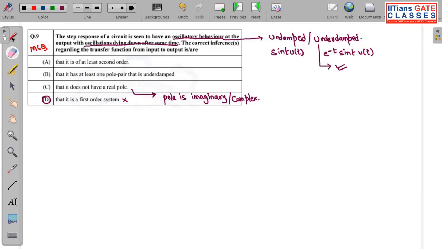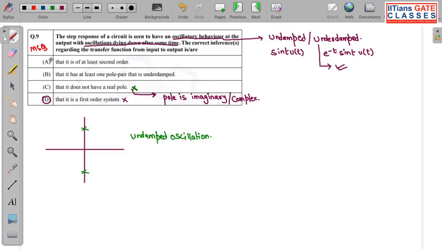So if your pole is imaginary, if you have a pole zero plot something like this, we all know for such a pole zero plot, we get undamped oscillations. But in the question they have given oscillations dying down after some time, which implies underdamped oscillation. So I can eliminate this option also.